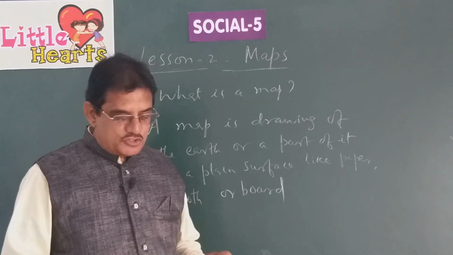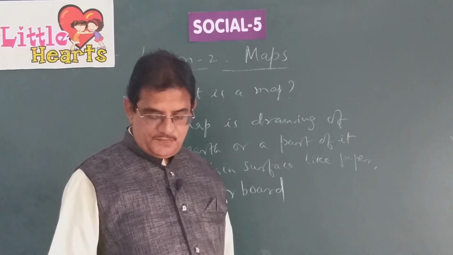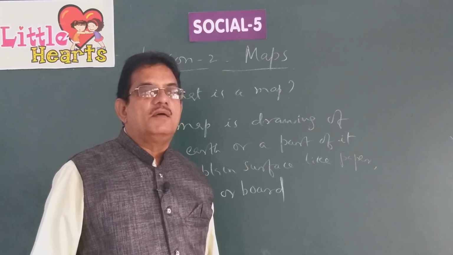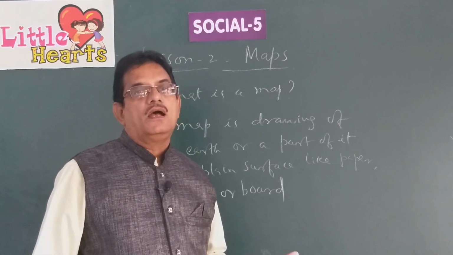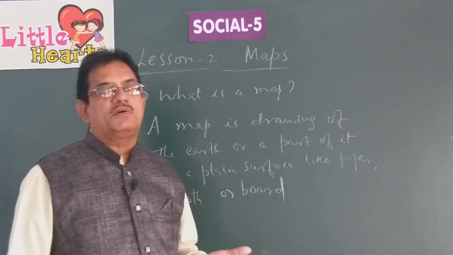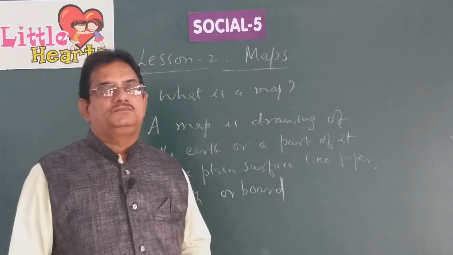And we should know why we should use a map, or what is the difference between a map and a globe. Earlier we talked about the globe in the first lesson. Globe is a model of the earth. You have seen that globe earlier. I think you remember that. But a globe is difficult to carry.